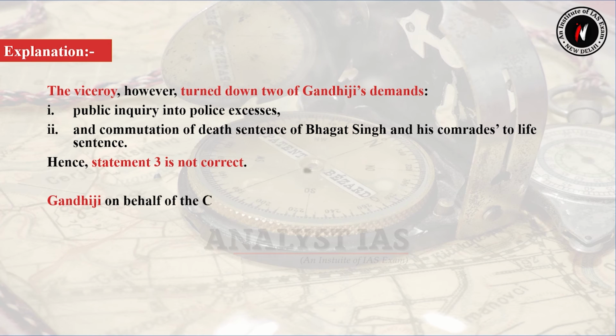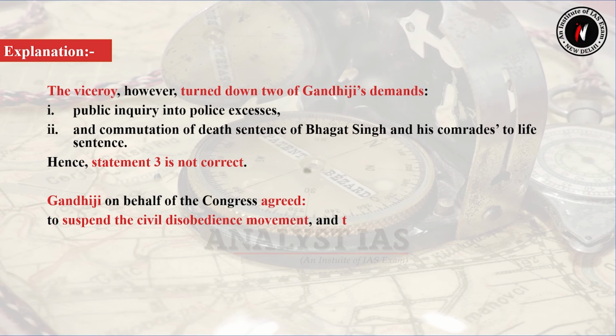Gandhiji, on behalf of the Congress, agreed to suspend the civil disobedience movement and to participate in the next round table conference.